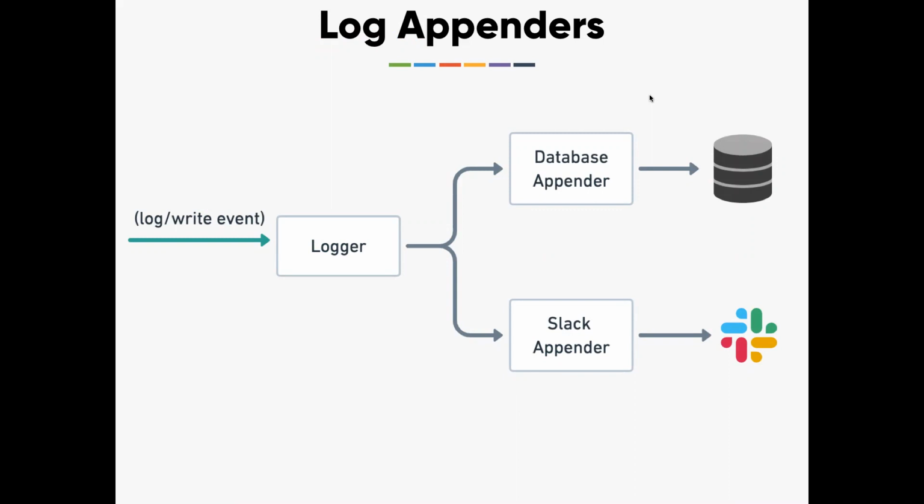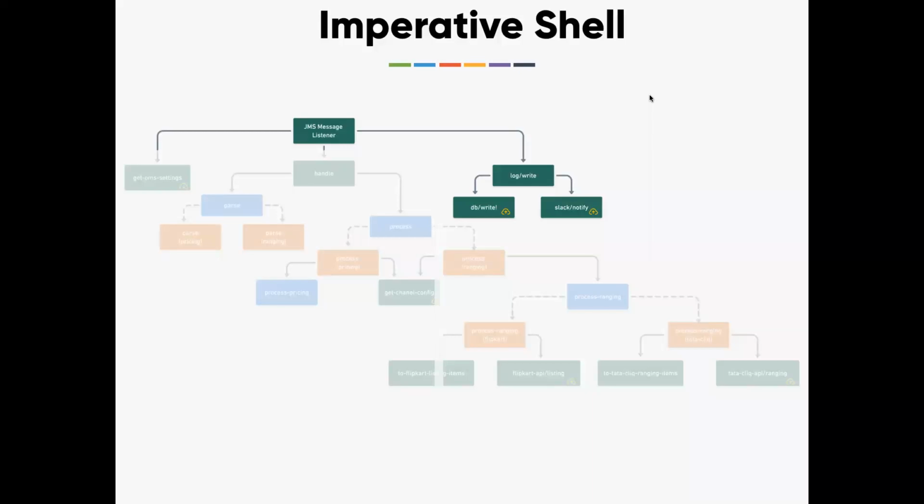You can add any number of appenders to your logging mechanism. All the logging frameworks support that. Here in this case, we want a database appender as well as a Slack appender. And the imperative shell in our implementation is the message listener and the log writer. These two are at my application boundaries, and the rest of my layers I'm not touching at all.